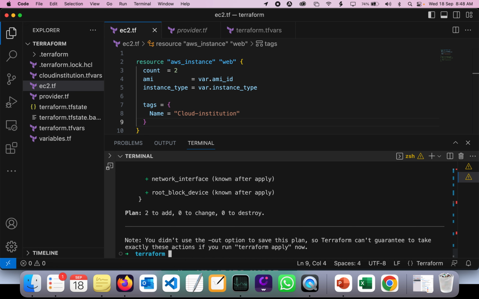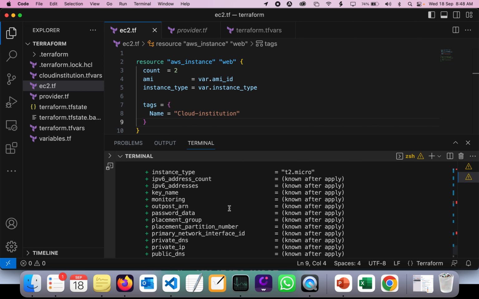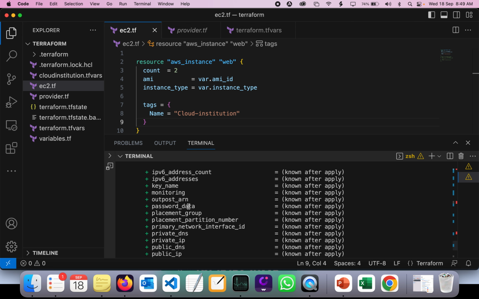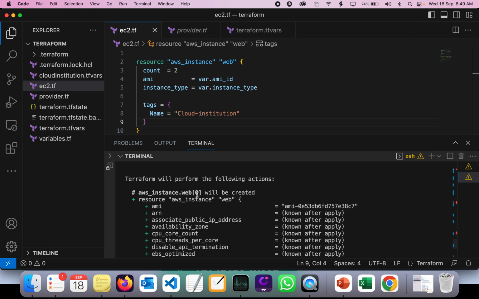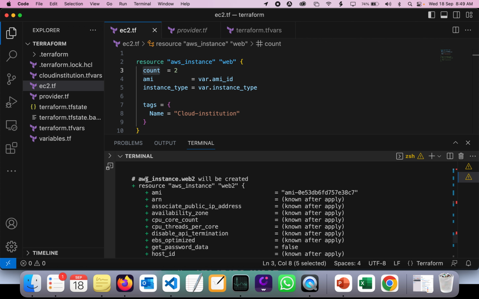As you can see, the Terraform plan will be showing two instances will be created. For the instance web 01, whenever we're adding a count, it's going to add a list. The count is nothing but a list of your instances. Previously, you'd be creating it as a new resource, an AWS instance web, so there is no list here.